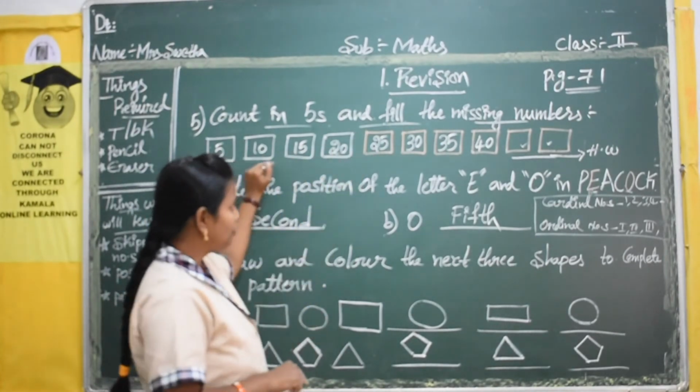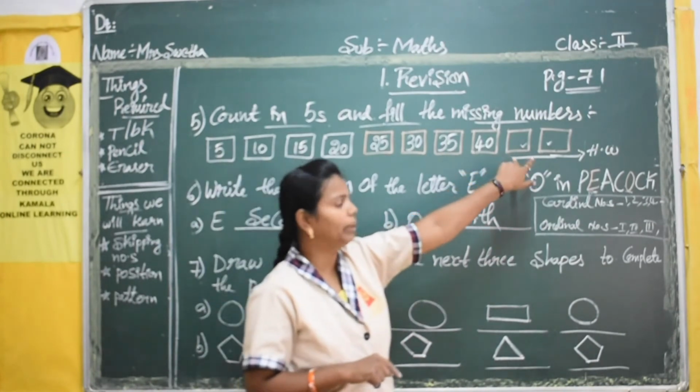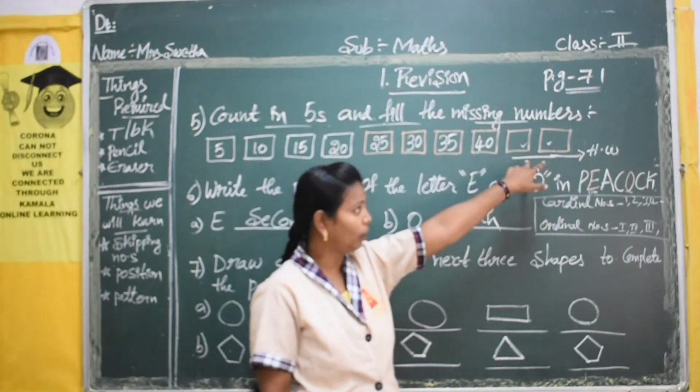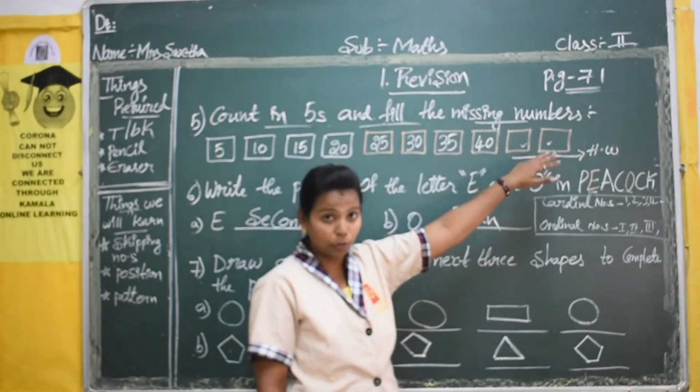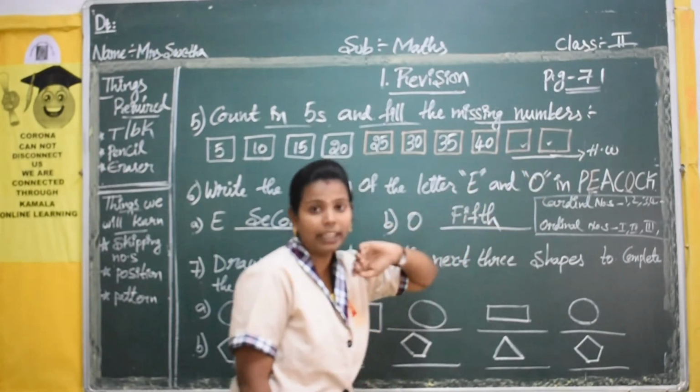Okay. From this 5th bit, only 2 numbers I have given as homework. From these 2 bits, I have given 2 numbers. You have to think, count and you have to write.